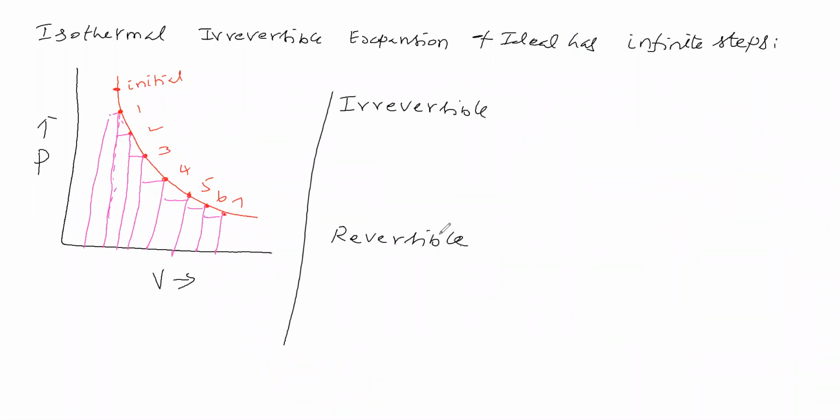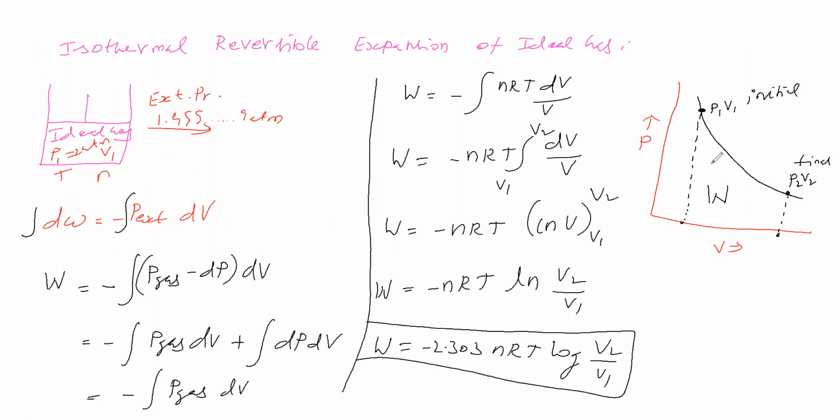Next, what about irreversible process and reversible process? Here the process is isothermal, here also isothermal. Here expansion, here also expansion. Here ideal gas, here also ideal gas. But how is the work done? Here we'll see the total work done. In the reversible case, the area under the rectangular hyperbola is the work done.